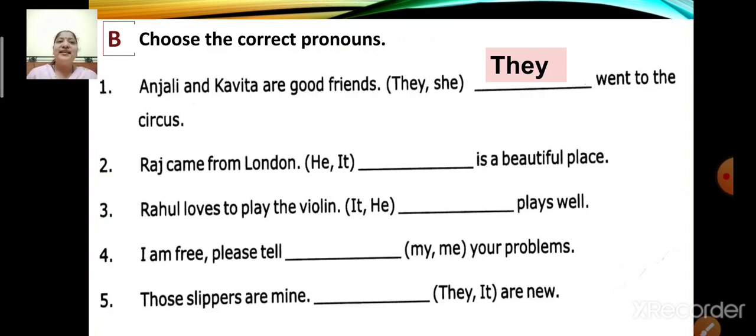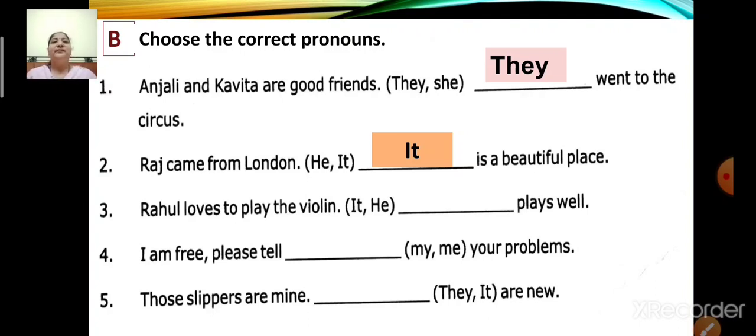Which one will you select? Yes, you are right. You will write it is a beautiful place. So here we are talking about London, and London is a place. So we will write it is a beautiful place.